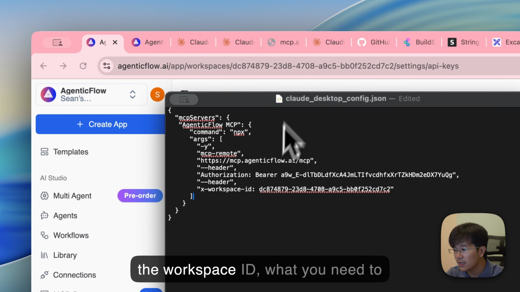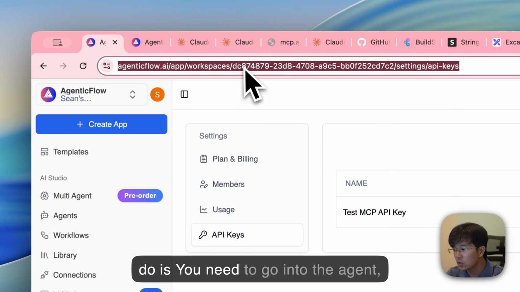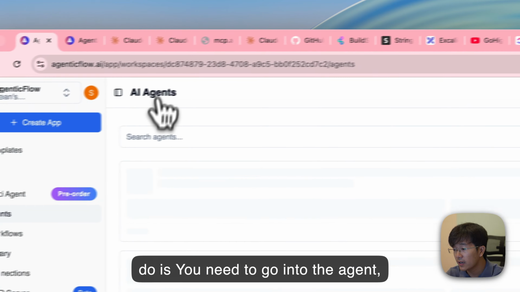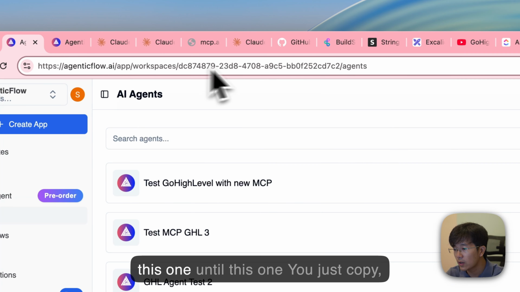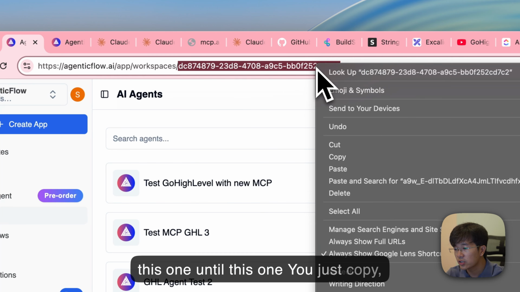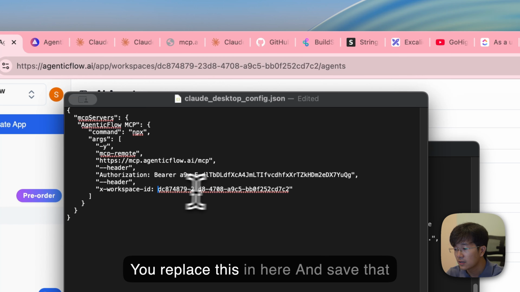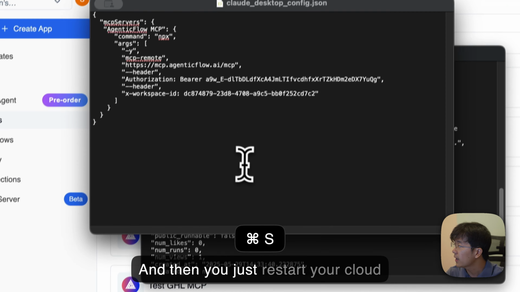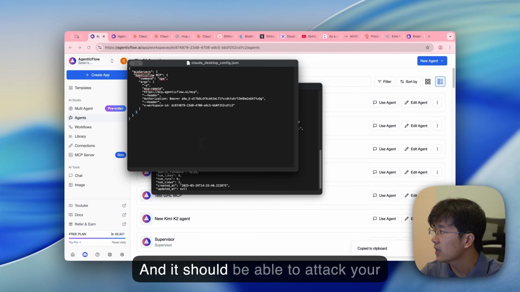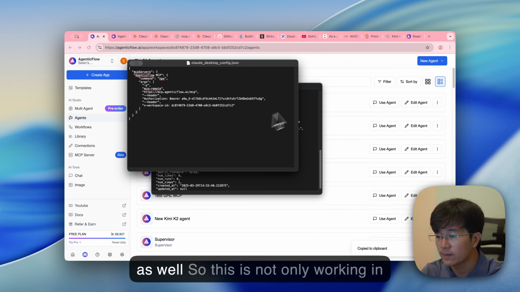And for the workspace ID, what you need to do is go into the agent and there will be an ID in here, from this one until this one. You just copy it and then you go back into this one. You replace this in here and save that. And then you just restart your Claude and it should be able to attach your AgenticFlow MCP into Claude as well. So this is not only working in